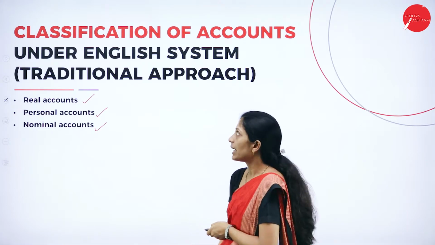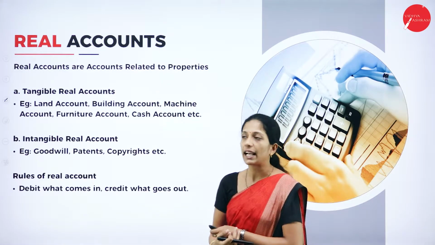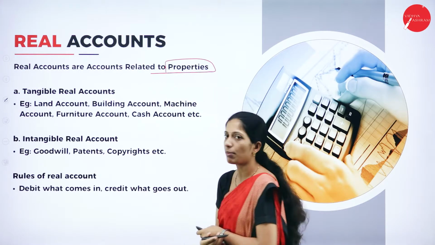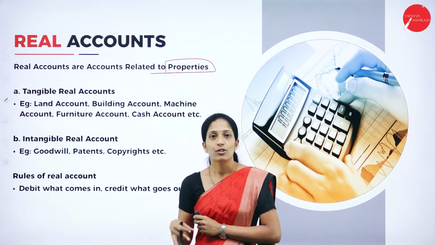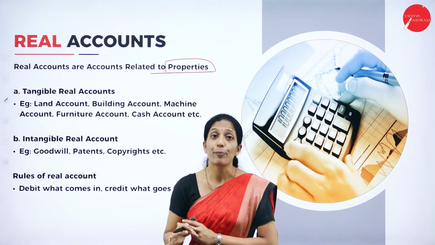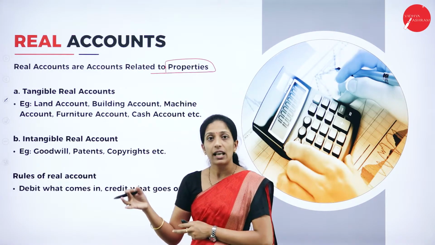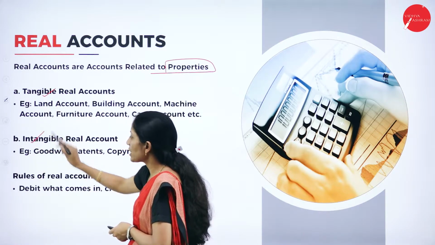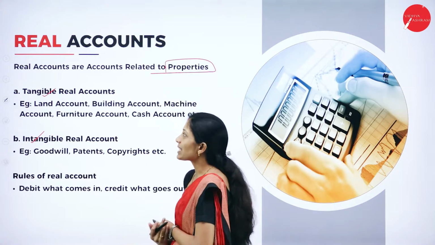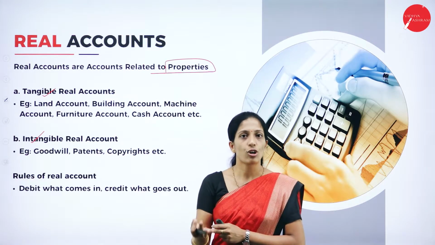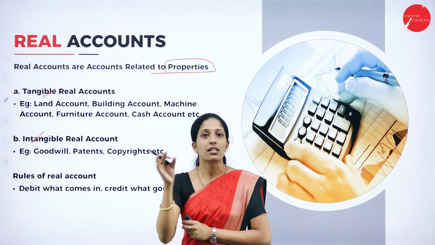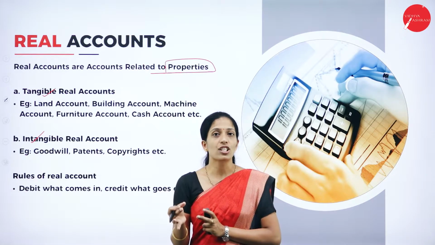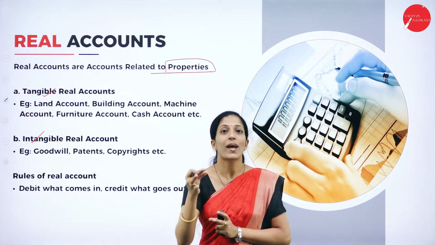Now come to real accounts. What are real accounts? Real accounts are accounts related to properties. This you have to remember. These are the accounts which are related to properties. Here the real account is subdivided into tangible real account and intangible real account. Now what is a tangible real account? As you all know, real account means it is related to property. So tangible means what? Which can be touched as well as seen.